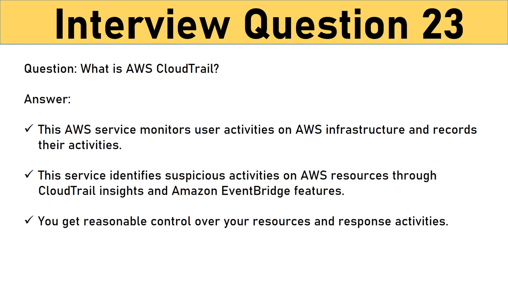Question: what is AWS CloudTrail? This AWS service monitors user activities on AWS infrastructure and records their activities. And this service identifies suspicious activities on AWS resources through CloudTrail Insights and Amazon EventBridge features. So, you can get reasonable control over your resources and response activities. In addition to that, it analyzes the log files with Amazon Athena.